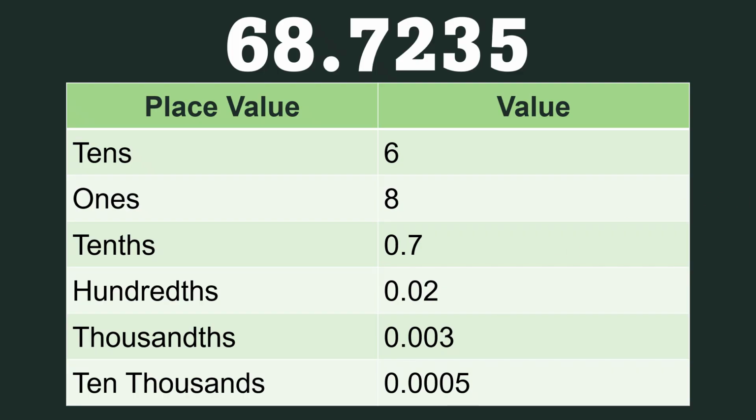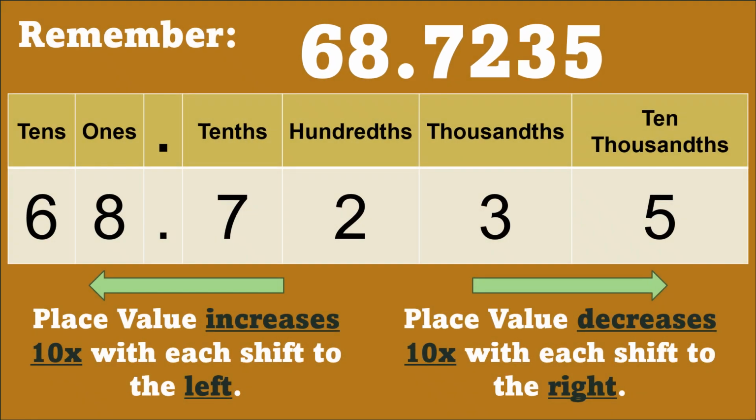Always remember, if our value is turning left, it means we're increasing 10 times. If the value turns right, meaning we're decreasing 10 times. And we're talking about decimals if we turn right. Okay?